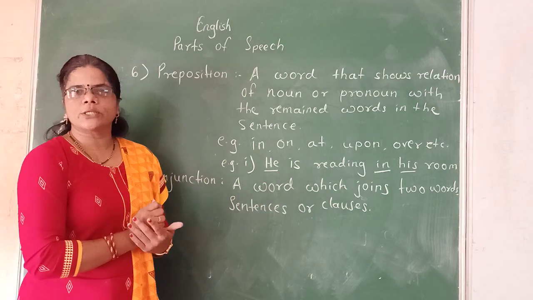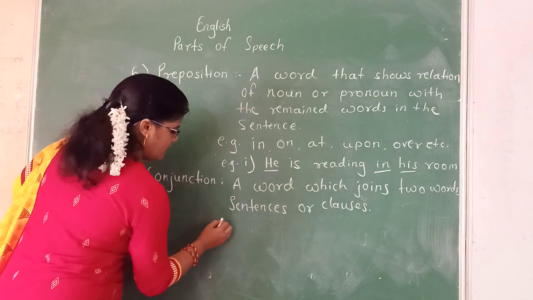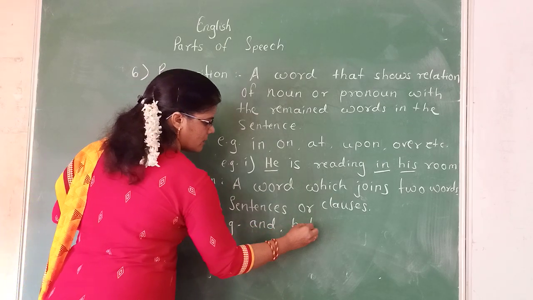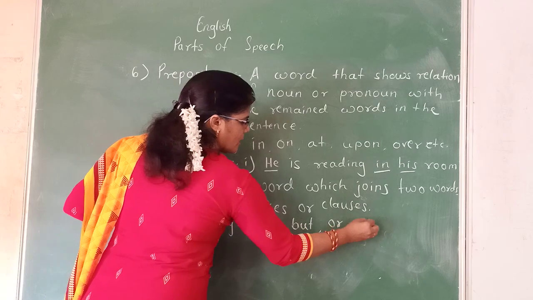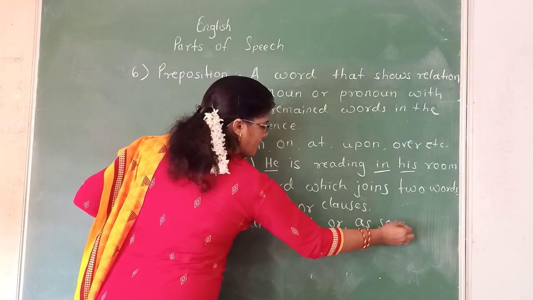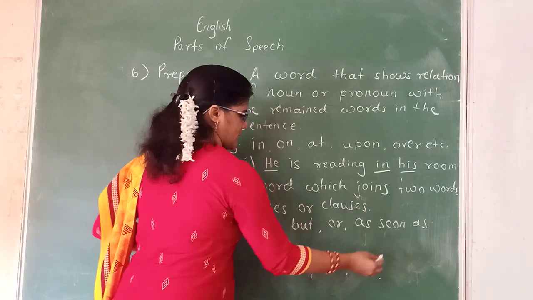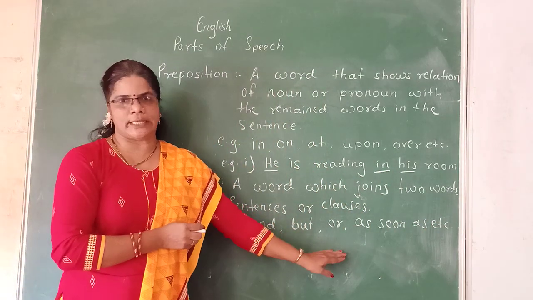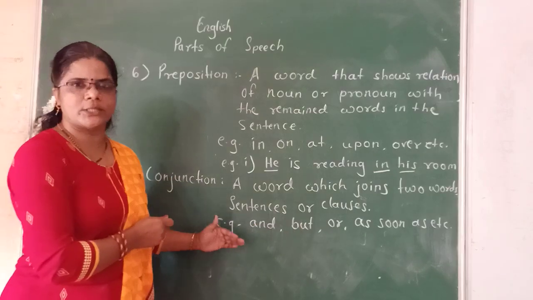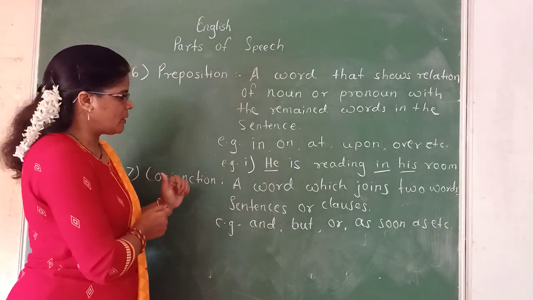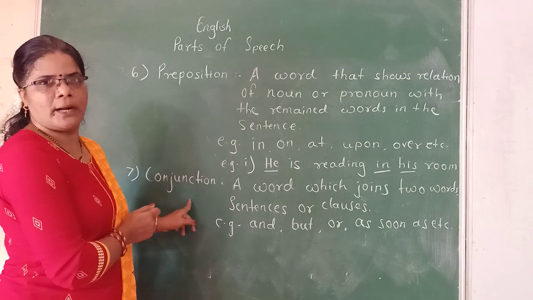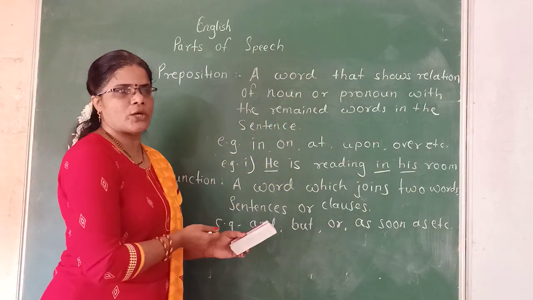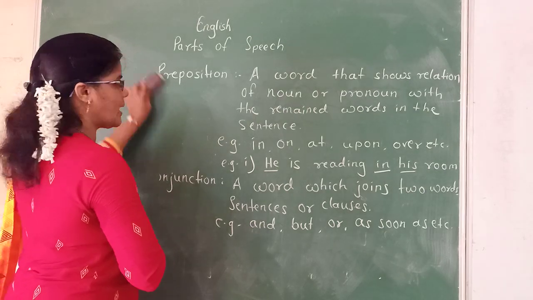Then which are the conjunctions in English? For example, and, but, or, as soon as, etc. These are some conjunctions in English. You can find these conjunctions from your textbook also. Here we have completed 7 parts of speech in English. Now we are going to see the next part of speech in English, and that is the last one.